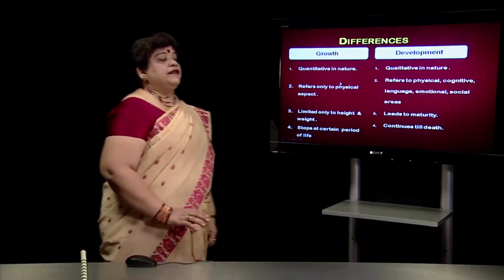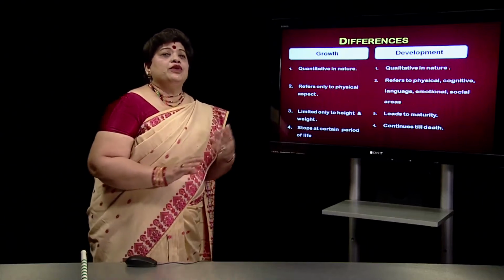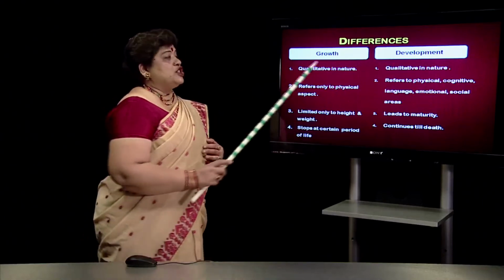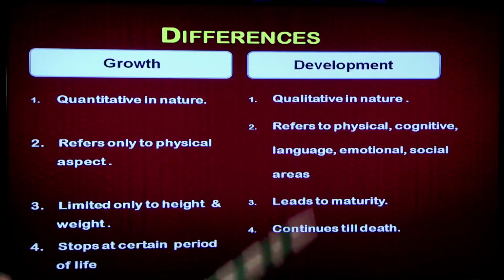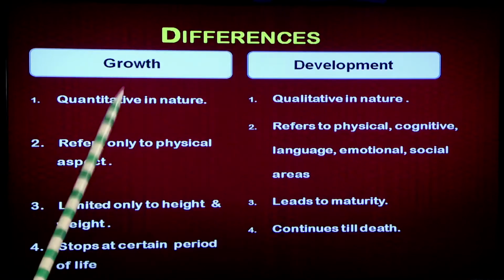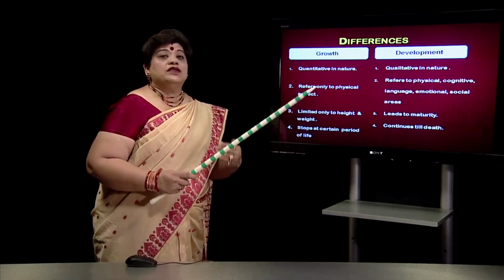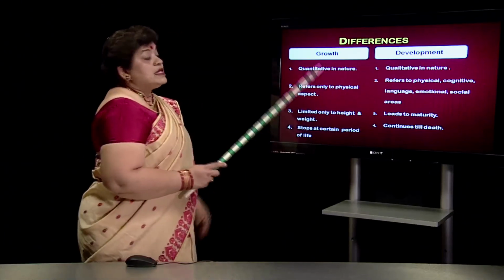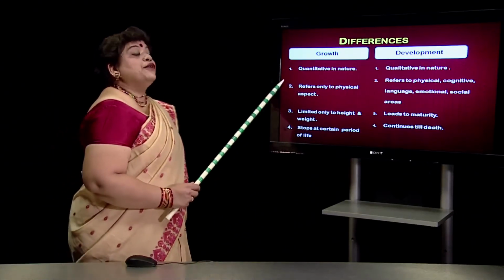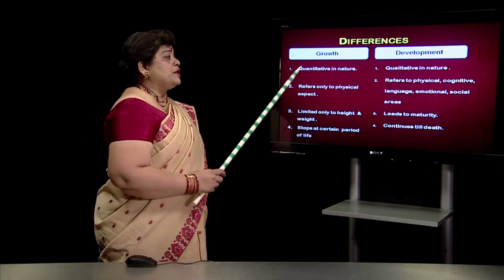Now, growth and development, very often we use these terms interchangeably. We may at times use them wrongly as well, but they are very closely interrelated and growth and development cannot happen in isolation. They always go together. But still there are differences and we need to understand those differences. What are those?